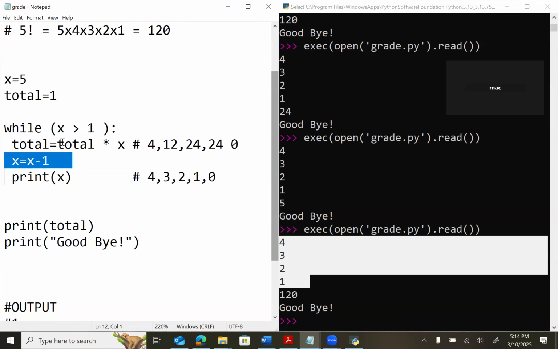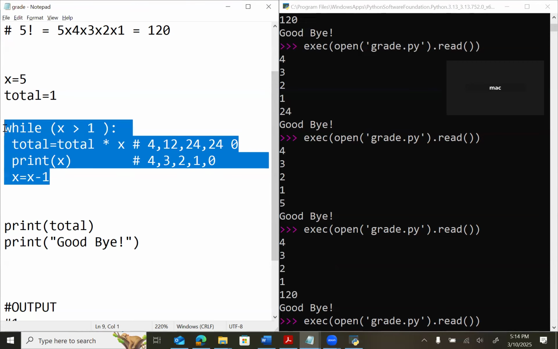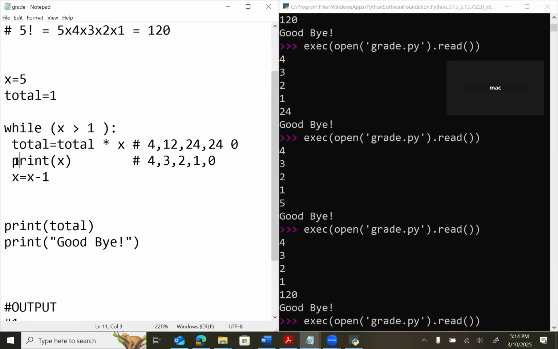We put it under the print, and I think yes, it should be like that, or should be outside of the loop. No, this is inside the loop. This is okay, because if it is inside the loop, we need it here.